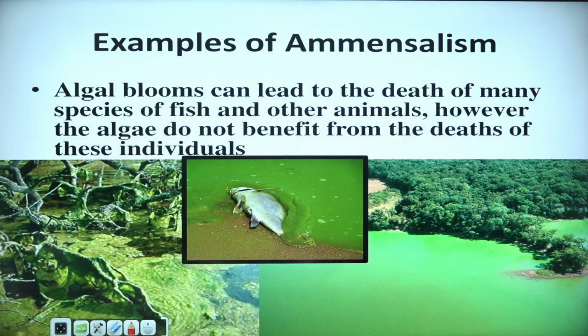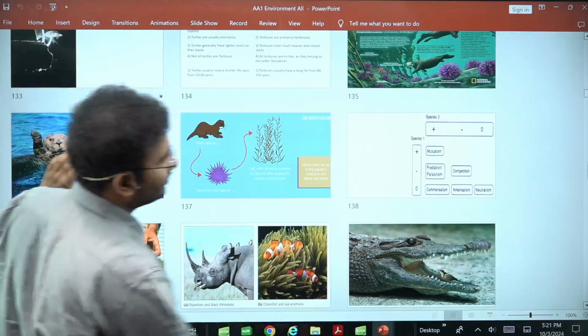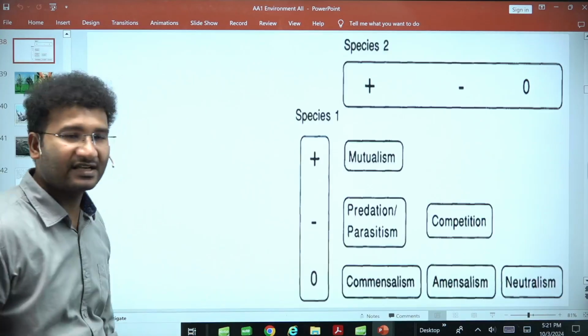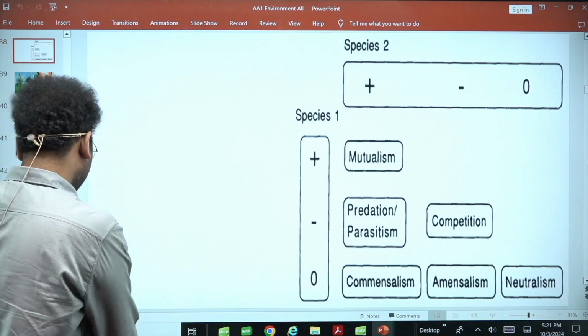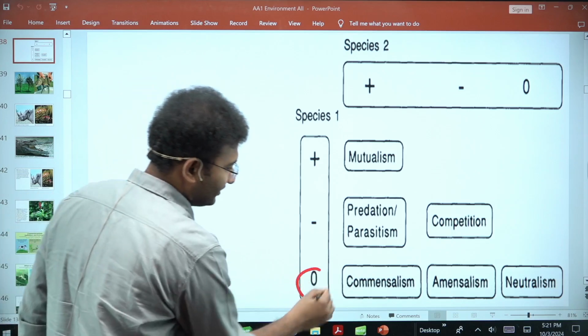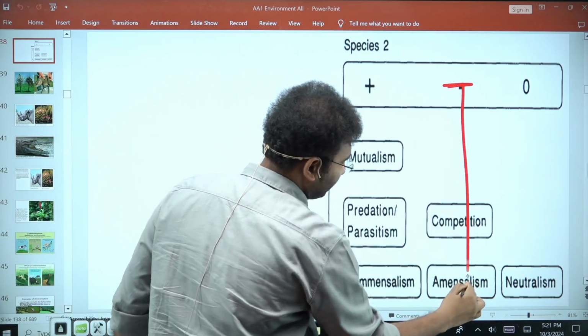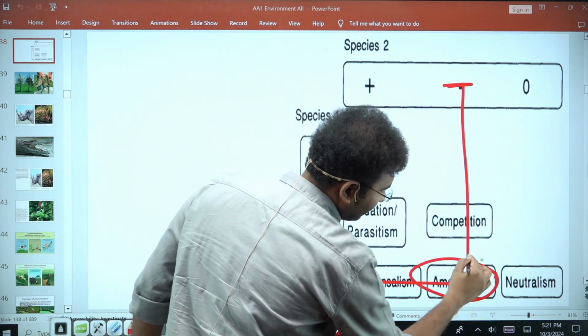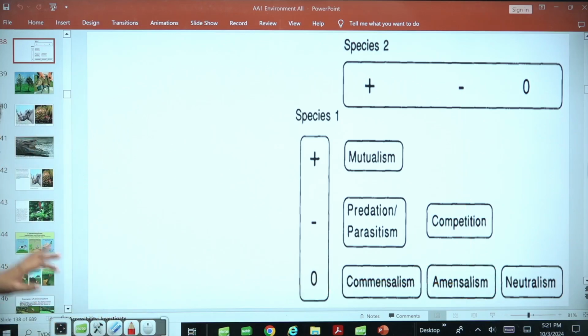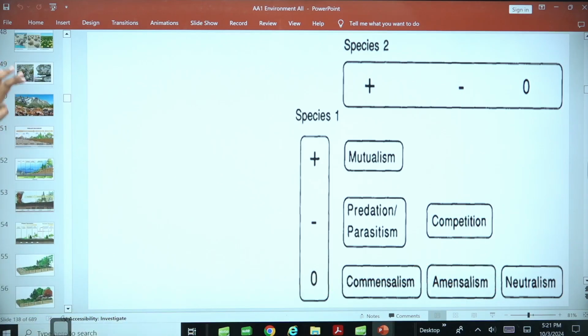Now coming to the examples of amensalism. See, amensalism here is a different interaction where one species is having a negative interaction and the other species is having no impact, 0 and negative. This interaction is called amensalism, right? So here, look at the amensalism aspect.